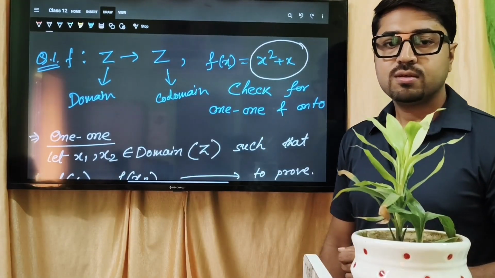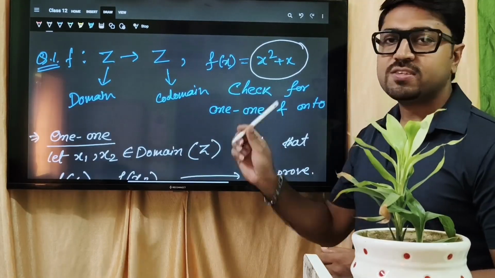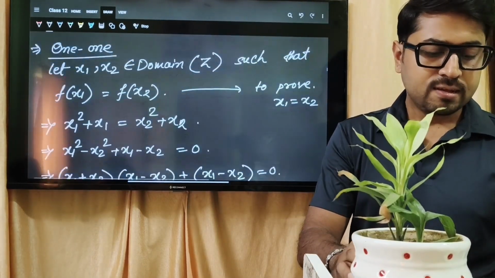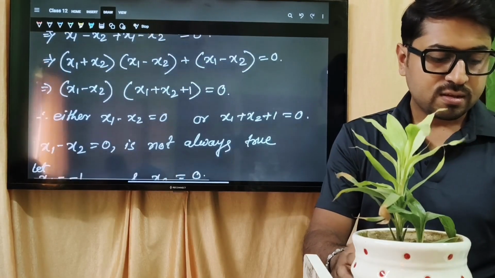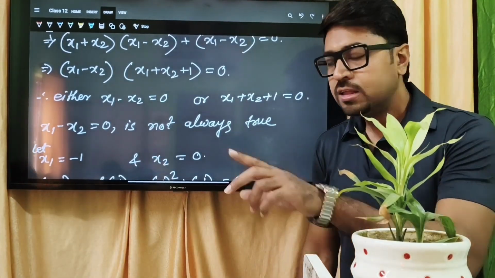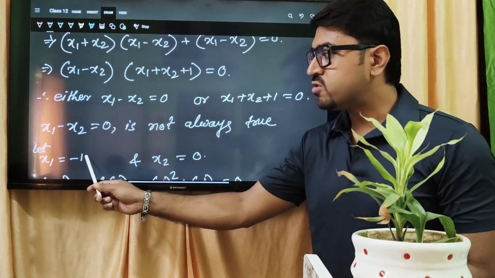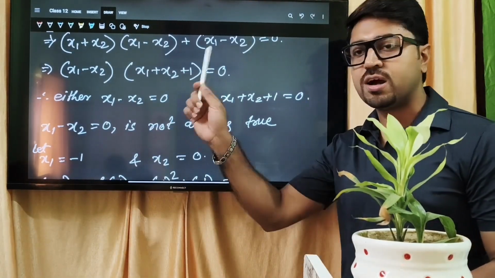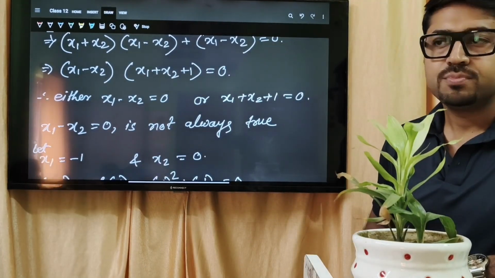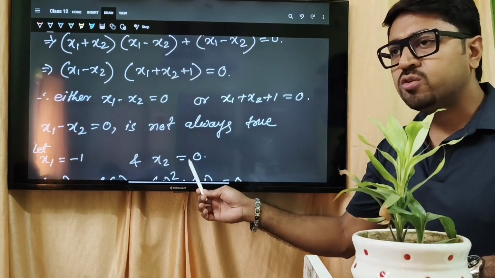Let x1 equal to minus 1 and x2 equal to 0. They are different elements. Check their image points for these two values. Putting x1 equal to minus 1 and x2 equal to 0 in the function, what values come?